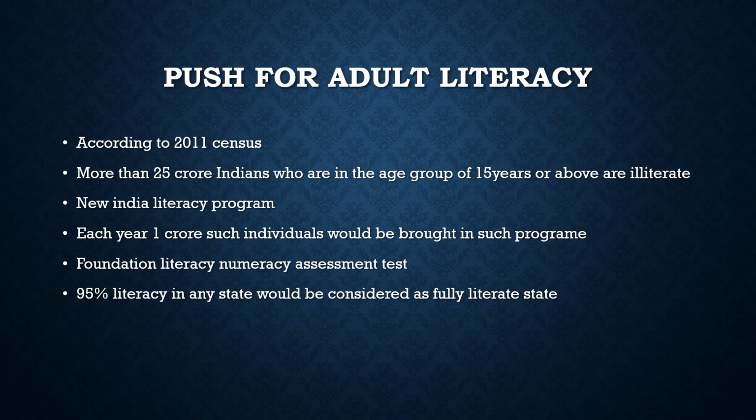It is about the push for adult literacy. In the context of adult literacy, according to the census of 2011, more than 25 crore Indians aged 15 years and above were illiterate, and they were not able to read or write. By this came the program called the New India Literacy Program.